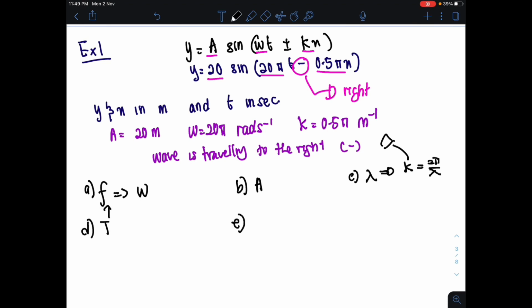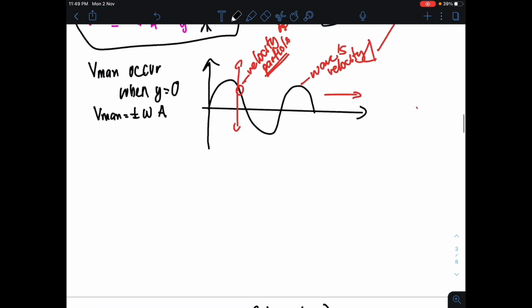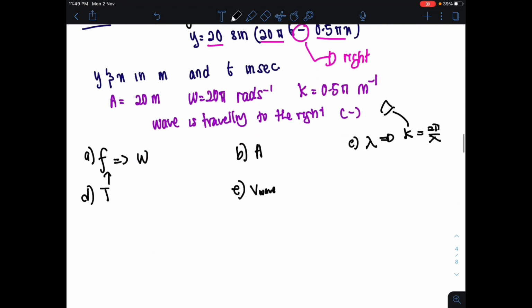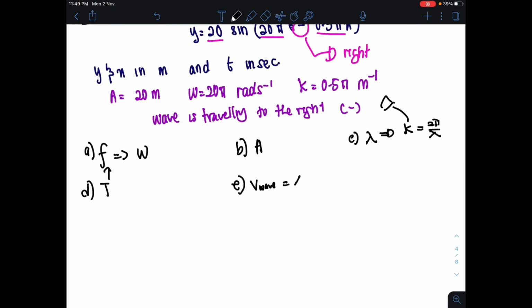Question E asks to find the velocity of the wave, using the equation we looked at previously. You can choose v equals f lambda or lambda over T. You have the frequency, the period, and the wavelength you found in question C.